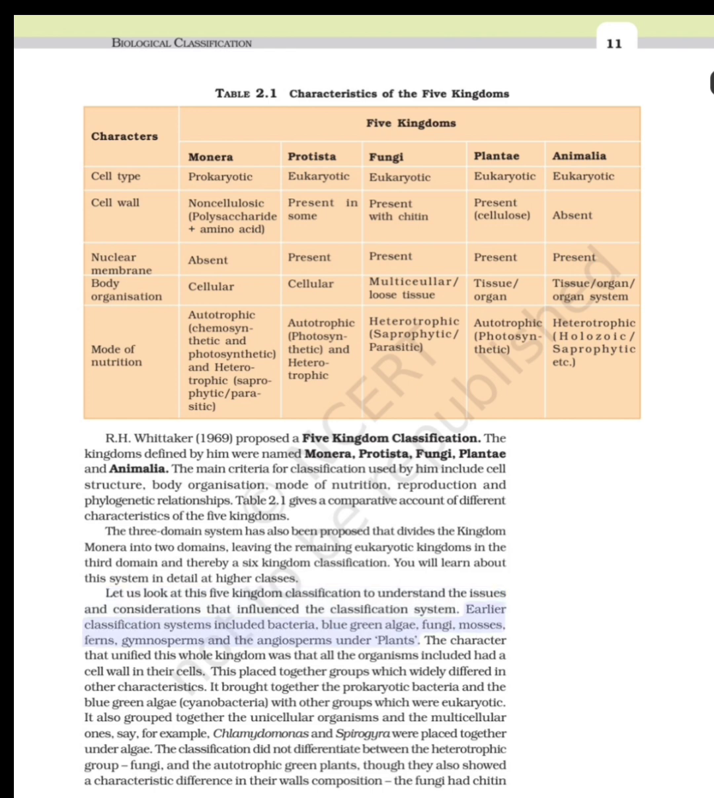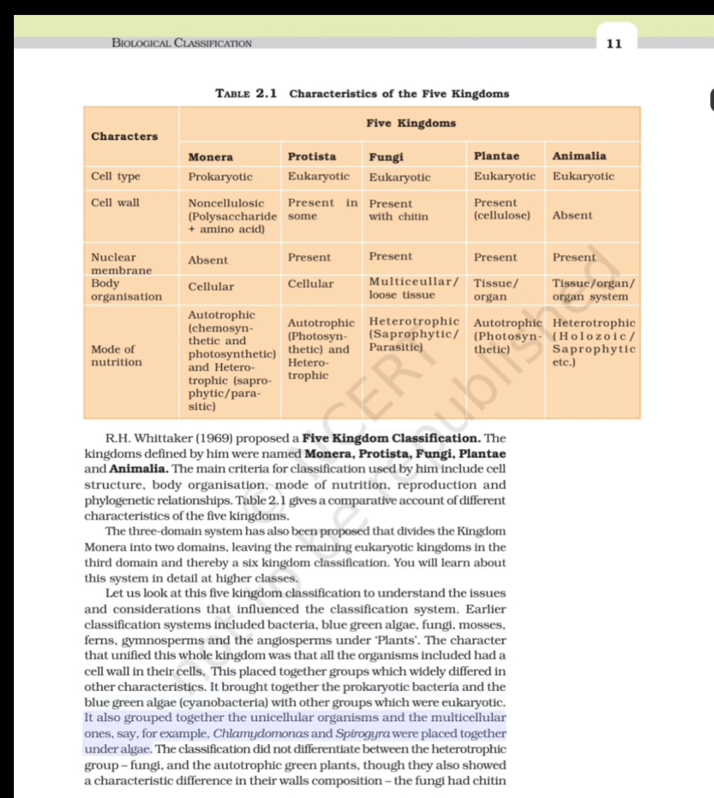Earlier classification systems included bacteria, blue-green algae, fungi, mosses, ferns, gymnosperms and the angiosperms under plants. The character that unified this whole kingdom was that all the organisms included had a cell wall in their cells. This placed together groups which widely differed in other characteristics. It brought together the prokaryotic bacteria and the blue-green algae, cyanobacteria, with other groups which were eukaryotic.